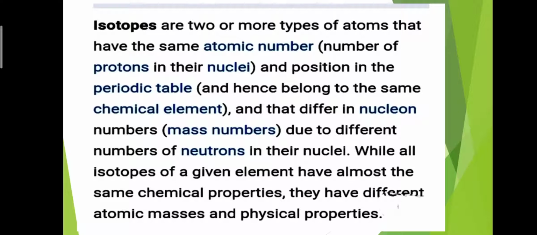While all isotopes of a given element have almost the same chemical properties, they have different atomic masses and physical properties.